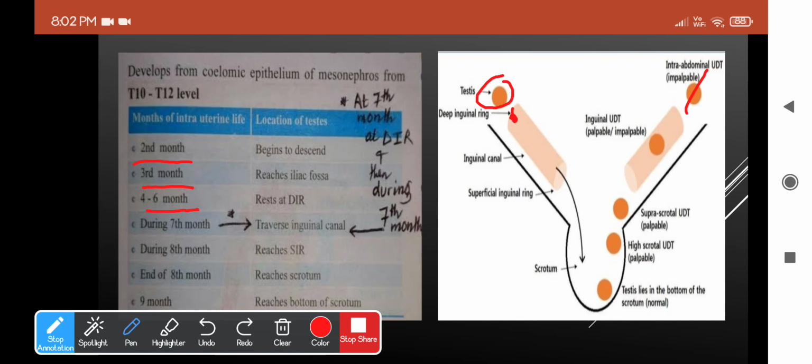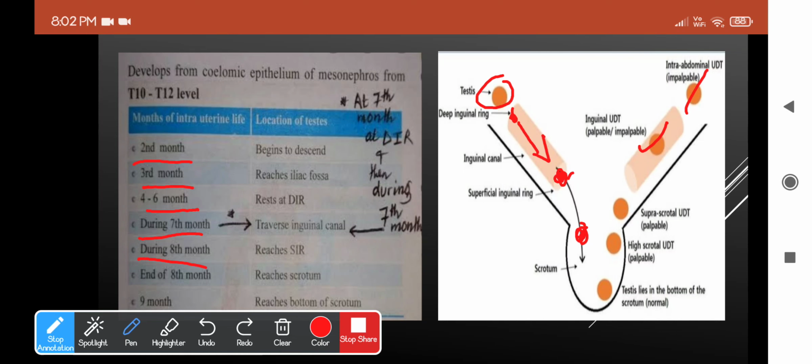And then during the 7th month, the testis tends to traverse through the inguinal canal. During the 8th month, they will reach the superficial inguinal ring. And finally, at the end of the 8th month or beginning of the 9th month, they will reach the scrotum and lie high up in the scrotum.